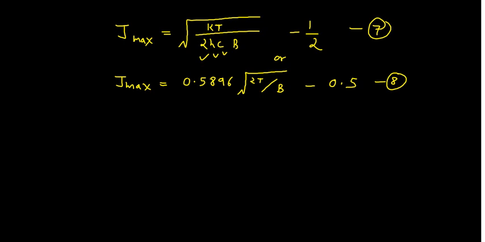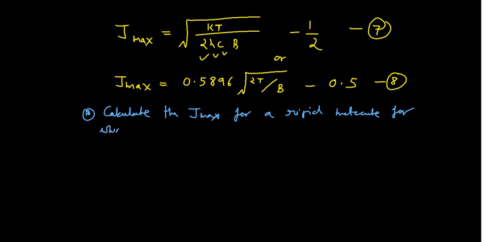Suppose you have been given this question: calculate the J max for a rigid molecule, because we are following the rigid rotor model, at 300 Kelvin, and the rotational constant B is given as 1.566 centimeter inverse. So simply you put the values into this expression to get the result.